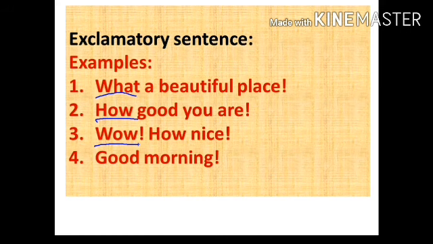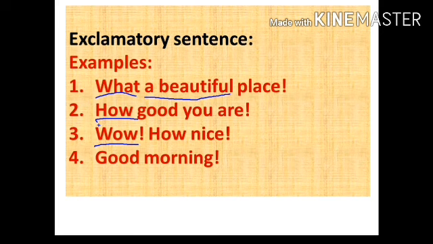The very first example is: what a beautiful place. It starts with what, and after that a plus adjective, and it is called an exclamatory sentence.